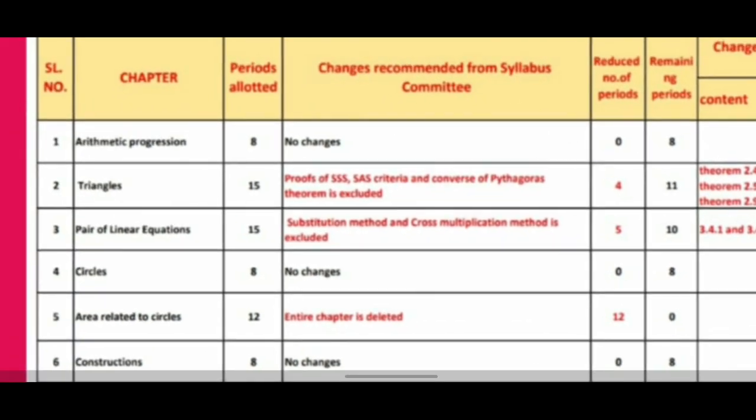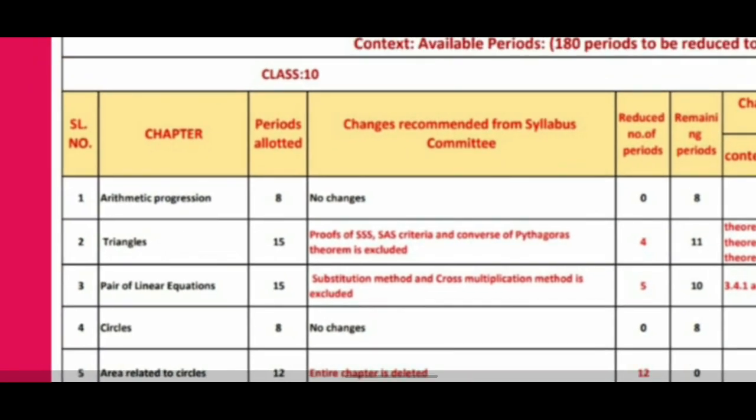First lesson is arithmetic progression. In arithmetic progression, there is no change. Everything you have to study, all the topics that are given, every point you have to study. Then the second is triangles. In triangles, proof of SSS, SAS criteria and converse of the Pythagoras theorem is excluded. These 3 points are reduced. Other than that, everything you have to study.